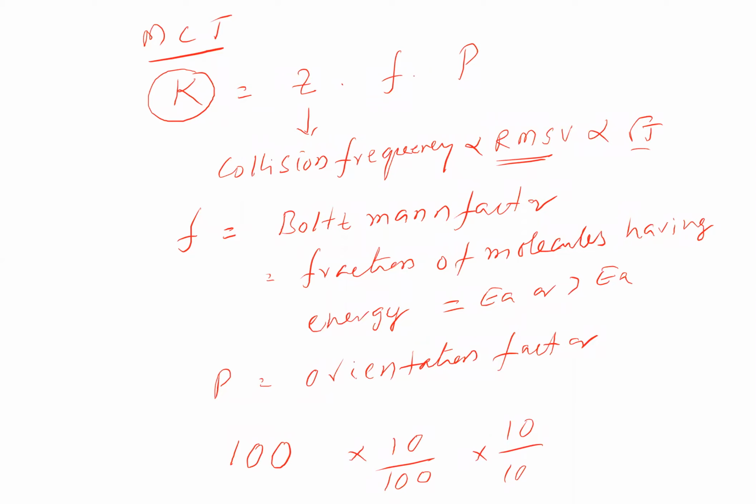That implies that finally only one molecule comes out as a reaction. Only one is coming out as a reaction. So out of 100 collisions happening, only one is coming out as the reaction. That is the importance of the molecular collision theory of reaction rates.